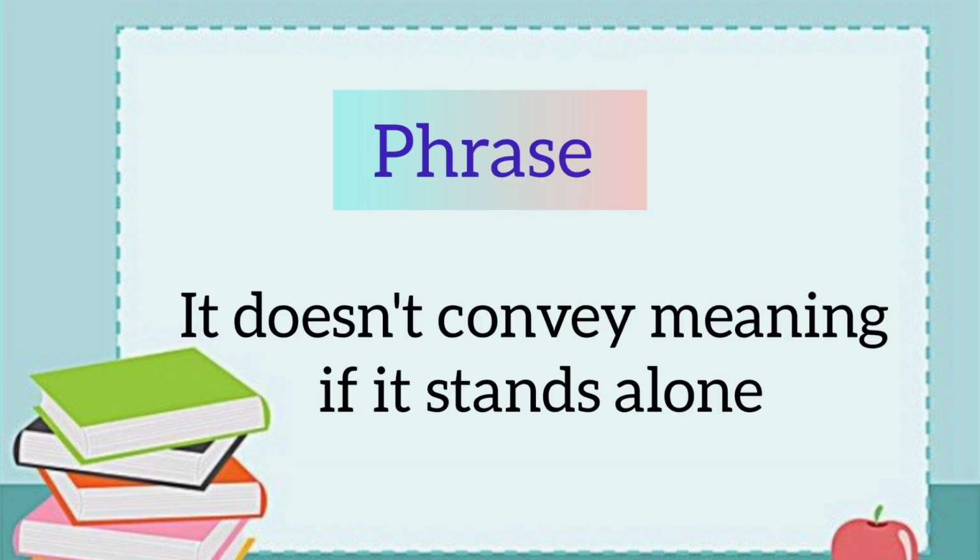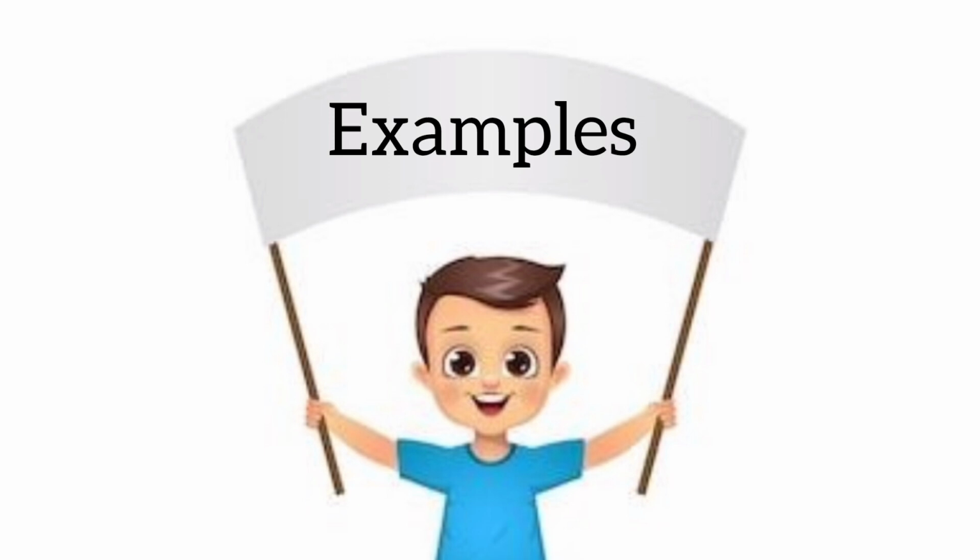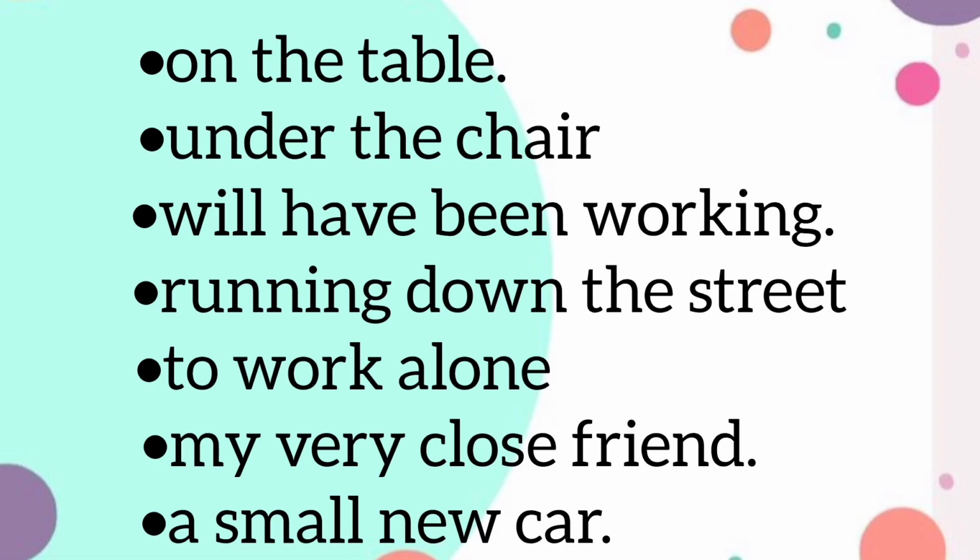Now let's have a look at examples so it will be easy for you to understand the concept of phrase. For example, if I say on the table, it has some meaning, but without a subject and verb combination, it does not convey a complete meaning, in which sense we are talking about on the table.